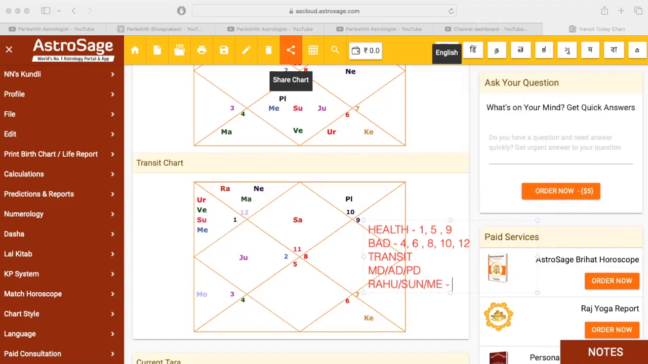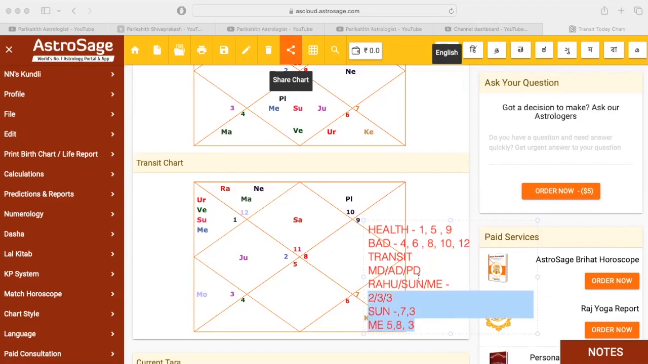Check where Rahu is placed. Rahu is in the second house, right? And check where Sun is placed. Sun is in the third house. Check where Mercury is: in the third house. So what is Sun ruling? Sun is ruling the seventh lord. So the seventh lord is sitting in the third house. And what is Mercury ruling? Mercury is ruling generally here the eighth lord and the fifth lord. So the fifth lord and eighth lord are sitting in the third house, right?